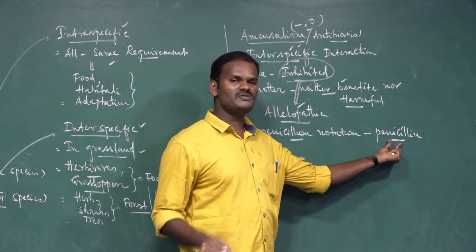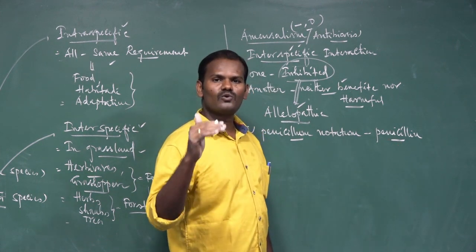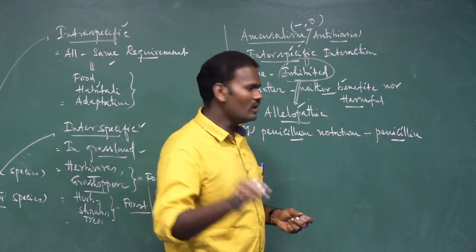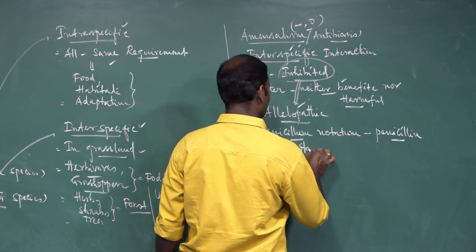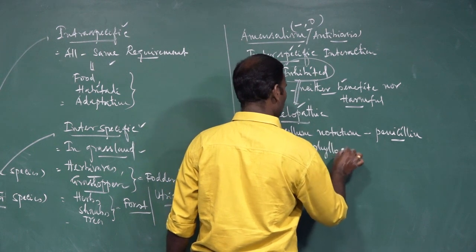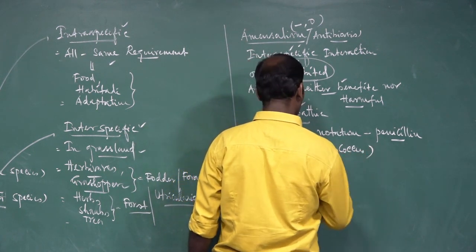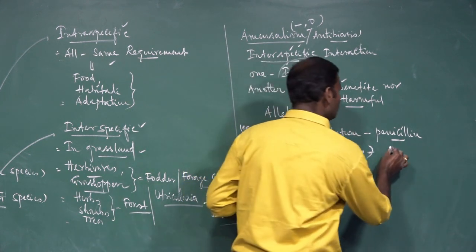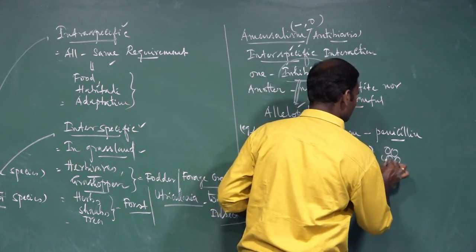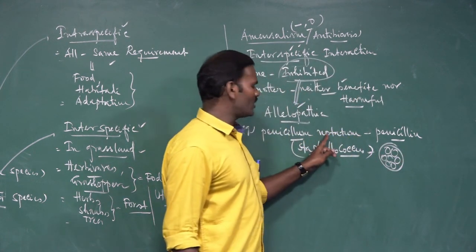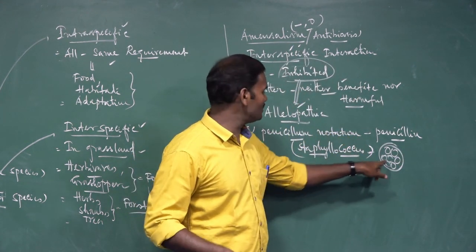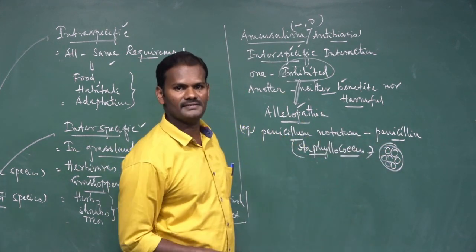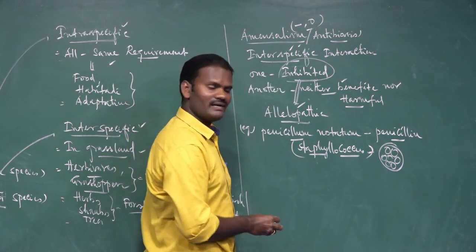Then what are the actions of this penicillin drug? It inhibits the growth of a variety of bacteria. It kills many varieties of bacteria, particularly Staphylococcus. You know what Staphylococcus is? Coccus means spherical-shaped bacteria, a group of spherical-shaped bacteria. These are called Staphylococcus. So this Penicillium notatum fungus does not allow Staphylococcus bacteria to grow near it, because it secretes an allelopathic chemical substance called penicillin. So these are called amensalism interactions.